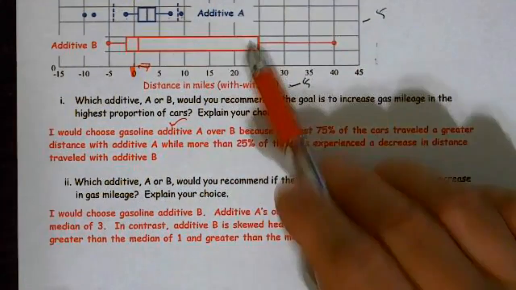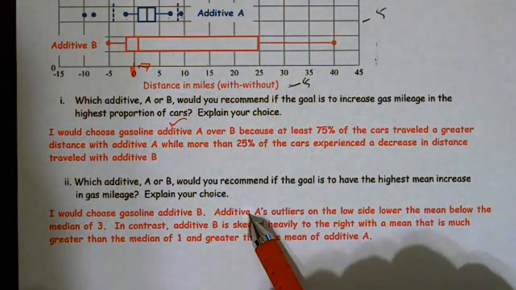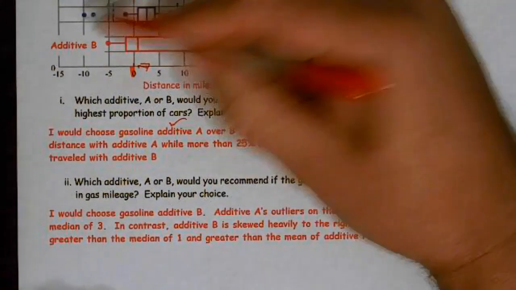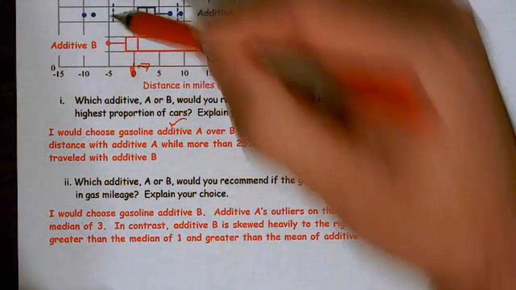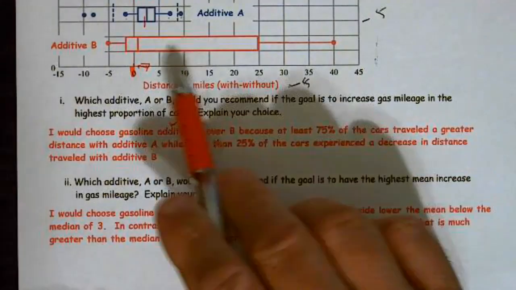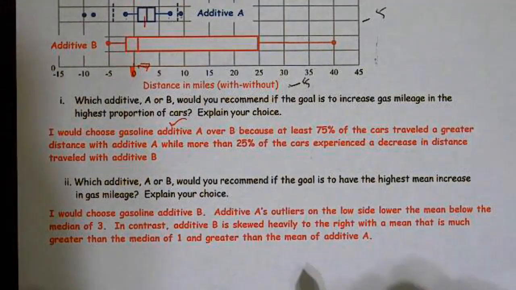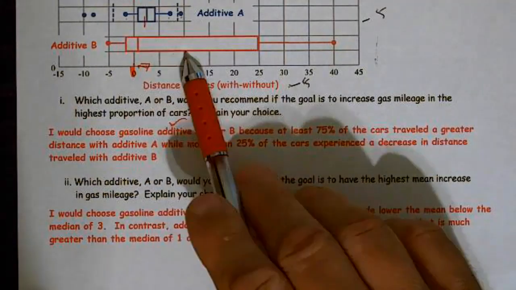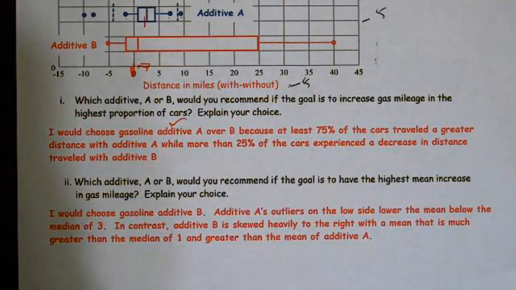So in this case, I would choose additive B. Additive A's outliers on the low side will lower the mean below the median of 3. So these outliers will pull me down. In contrast, B is highly skewed to the right, and has a mean that's going to be much greater than the median of 1. So I would choose additive B because it's going to have a greater mean than additive A.